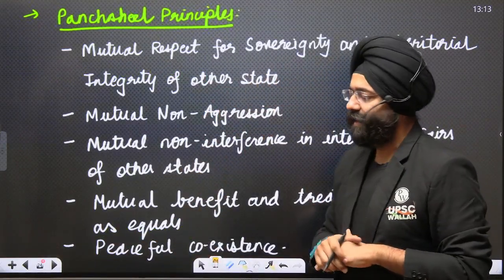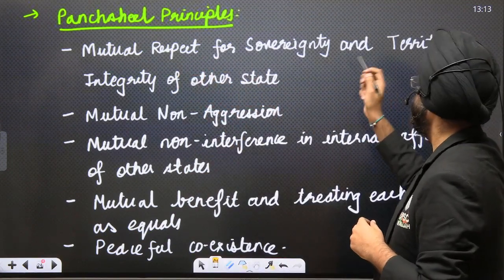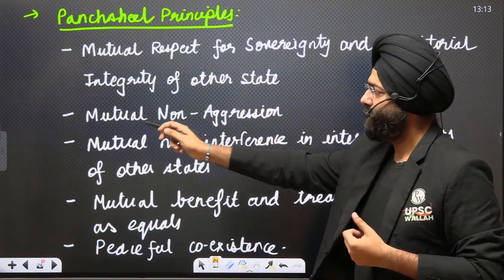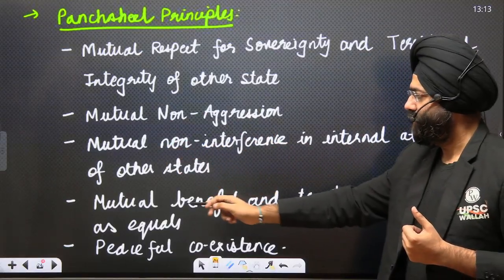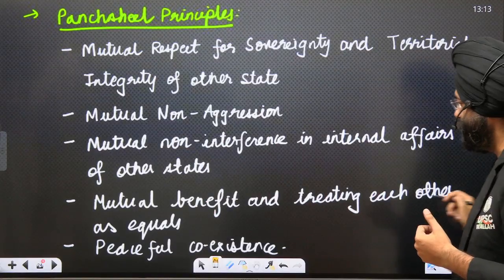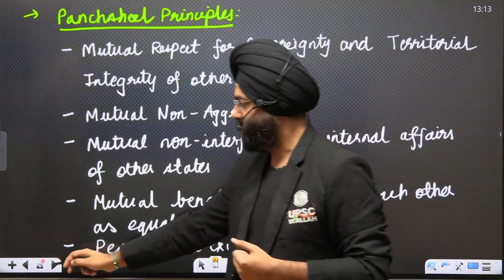Panchsheel principle, again, one of the various important aspects. It basically says mutual respect for the sovereignty and territorial integrity of the other state, mutual non-aggression, mutual non-interference in internal affairs of other states, mutual benefit and treating others as equals, and peaceful coexistence. This is again a very, very important aspect.